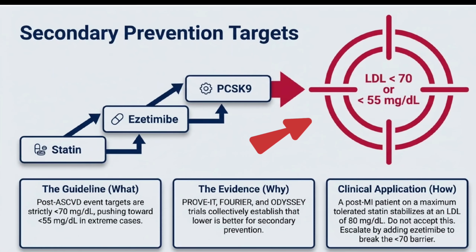In secondary prevention, this is where you must be strict to use high-intensity statins. Aim for LDL below 70 or even 55 in very high-risk patients, and add ezetimibe or PCSK9 inhibitors stepwise, with strong evidence from PROVE-IT, IMPROVE-IT, and FOURIER. And for patients who struggle with adherence, inclisiran offers a convenient option.